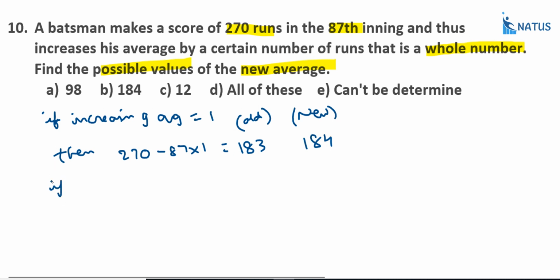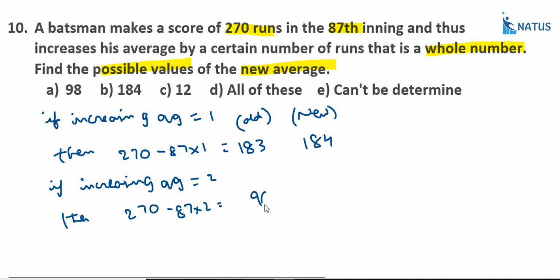Next, if the increase in average is equal to 2, then what happens? Then here 270 minus 87 into 2. So that is equal to 96, or not. This is the old average. What is the new average? That is equal to 96 plus 2, that is equal to 98. Why? Because increasing by 2.